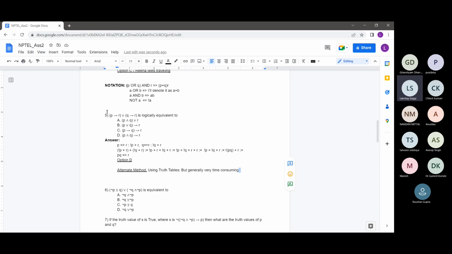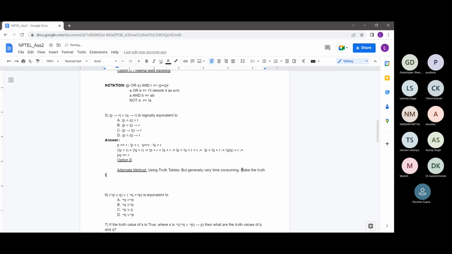So just saying how to do it using truth tables, I'll type out the basic method. Make the truth table for the initial expression. Make truth tables for all the four options.